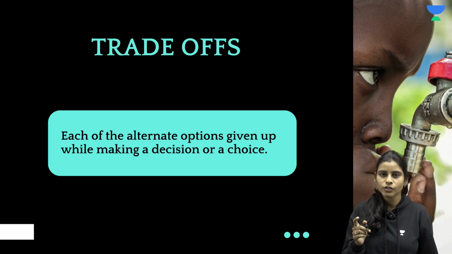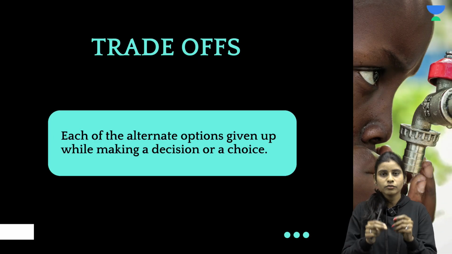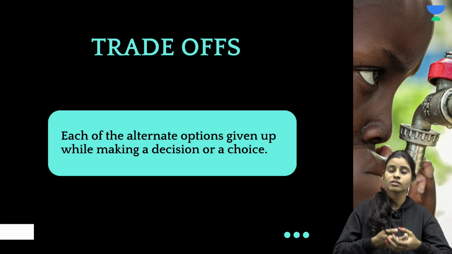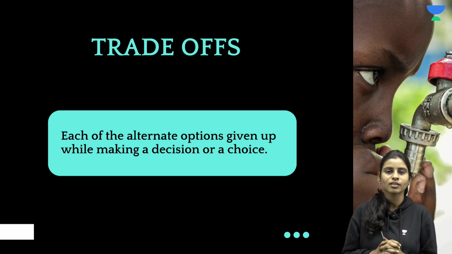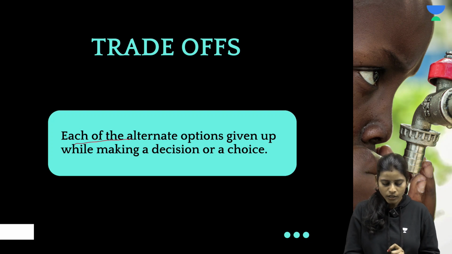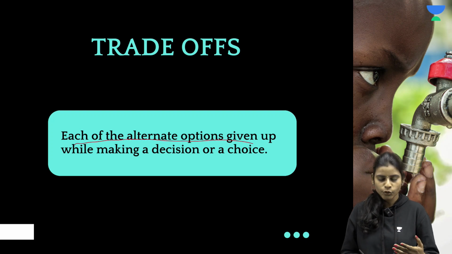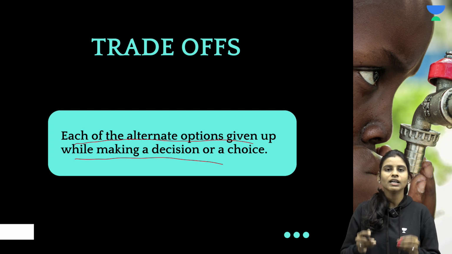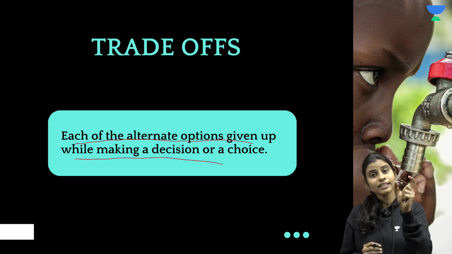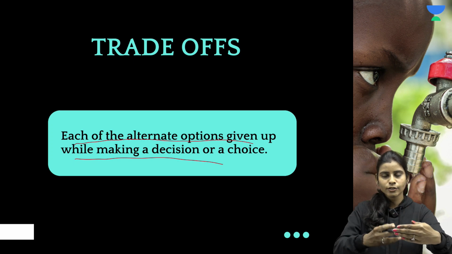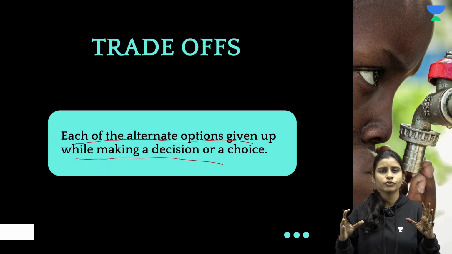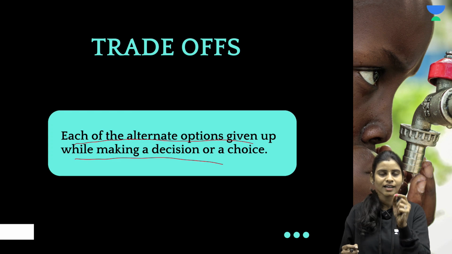So what is meant by trade-off? I am saying that whenever you make any decision, whenever you pick any one of the choices among the many other choices that you have, you will end up having n number of trade-offs. Each of the alternate options given up while making a decision or a choice is called a trade-off. Each alternate option that you give up so as to pick one choice is called a trade-off. There will be n number of trade-offs for every decision that we make.